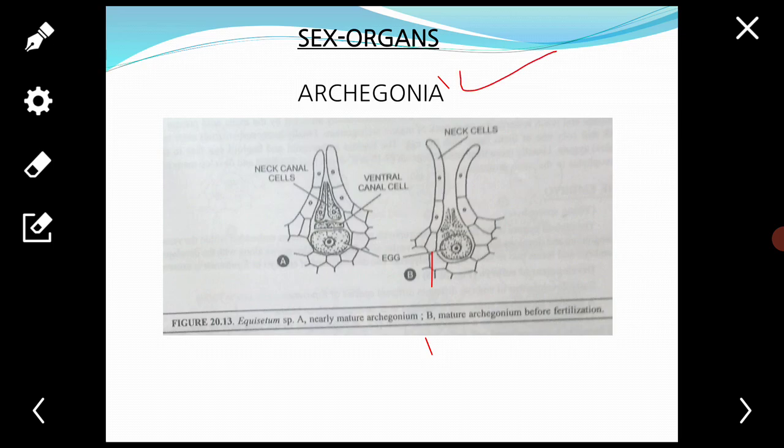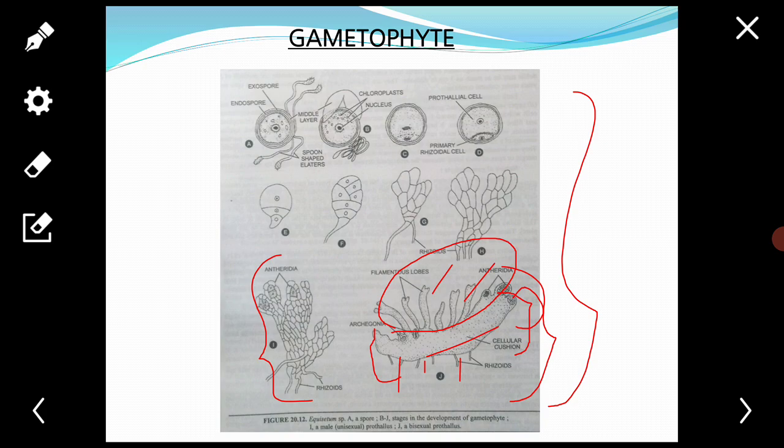Archegonia, position. The archegonia are borne embedded in a cushion-like base of the prothallus, usually at the base and in between the vertical lobes. They are distributed over the upper surface of the gametophyte.